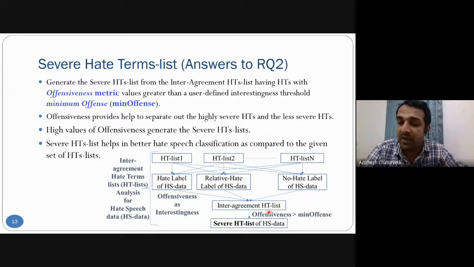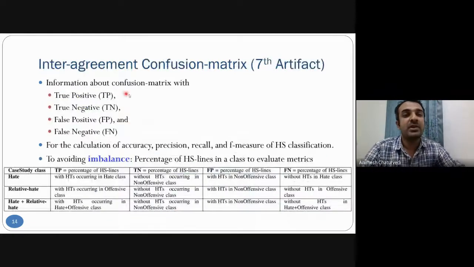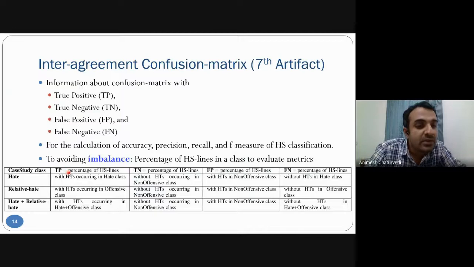For offensiveness value greater than the mean offense for the hate terms, we will generate the severe hate term list. Then, for comparison purposes, an inter-agreement confusion matrix has been created with true positive, true negative and so on. So this basically helps to calculate precision, recall, and F-measure.